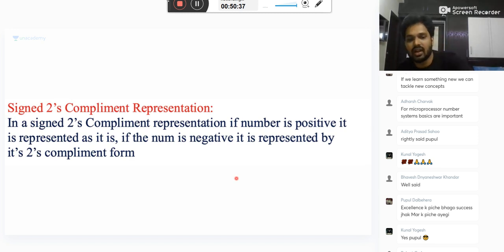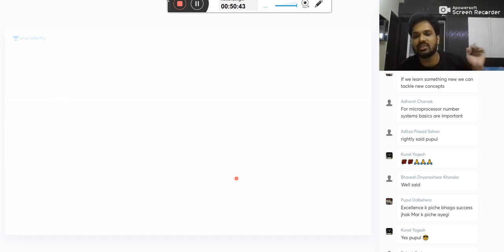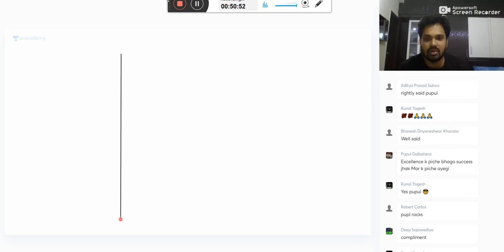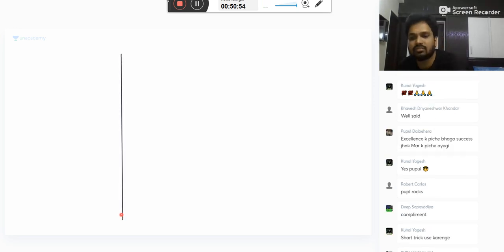Same as previous. What is the difference? There one's complement, here two's complement. That's all. Let me take first positive numbers to avoid confusions.